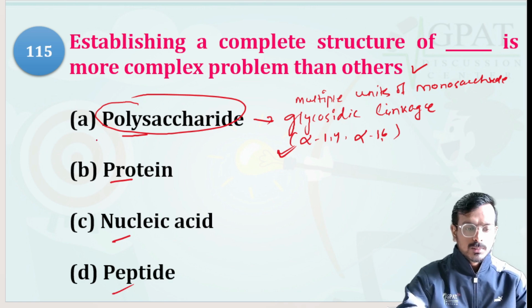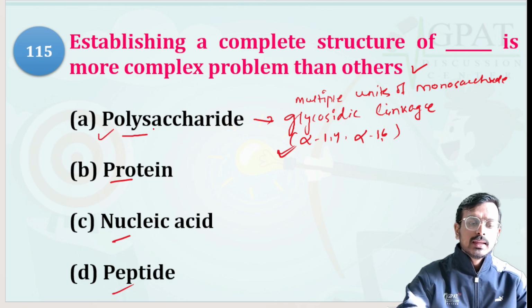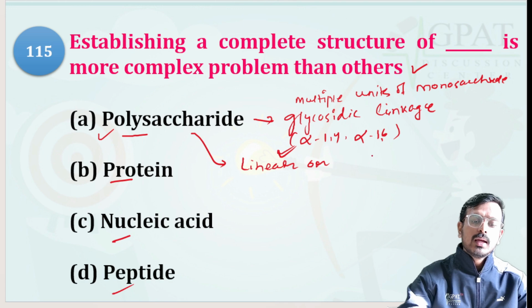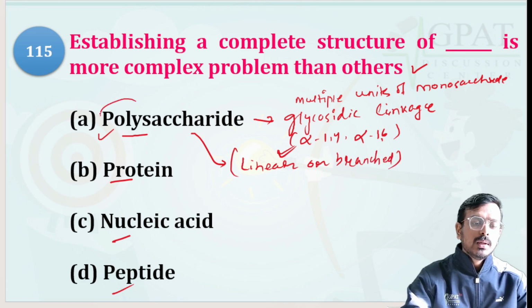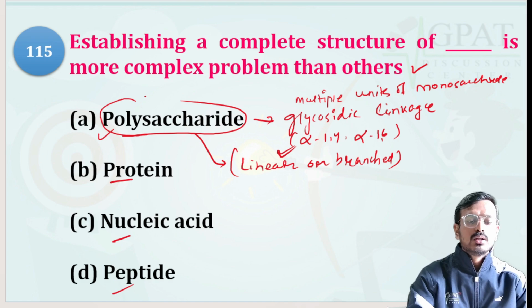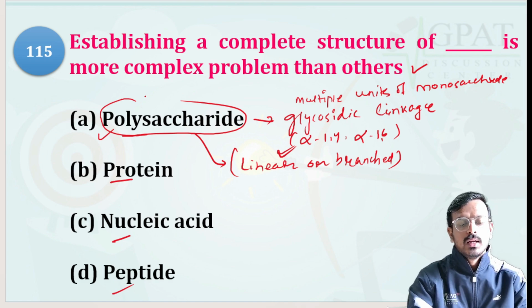And these polysaccharides are either linear or branched. Either they are linear or they are branched. That's why polysaccharides have a complex structure in comparison to protein, nucleic acid and peptide.